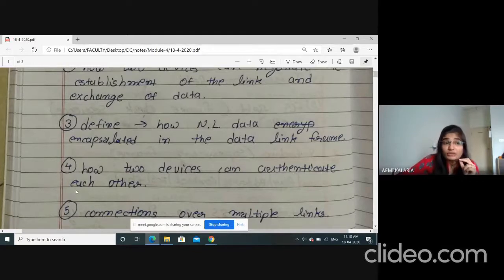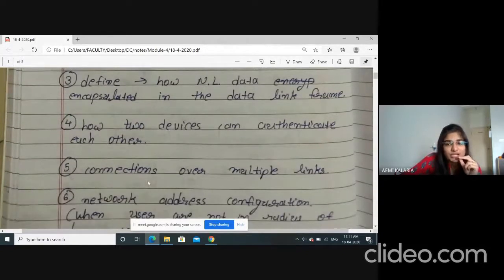How two devices can authenticate each other, so it is more secure, because authentication is there before transmitting data between sender and receiver. First they'll decide what kind of authentication we require to send the request. After that they'll complete the proper authentication process, and only then can they transfer the data, right? So it is more secure, and that's why it is a mostly used protocol. Next one is connection over multiple links, right? So it is used for point-to-point as well as point-to-multi-point.